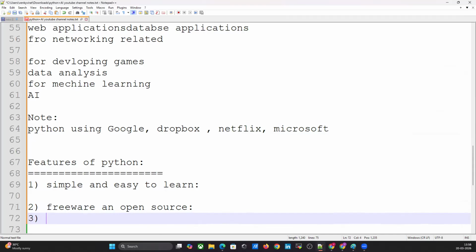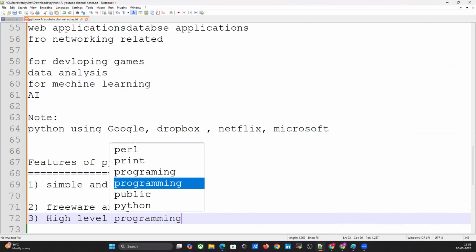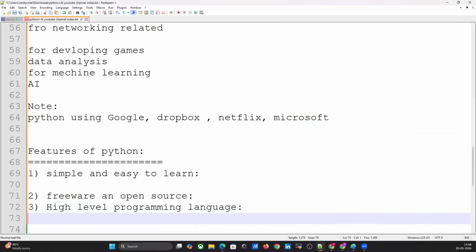And the third one, high level programming language. What is a high level programming language? Python is a high level programming language. Hence, it is a programmer friendly language. Being a programmer, we are not required to concentrate on low level activities like memory management and security. You don't worry about those things. That is what a high level programming language is.